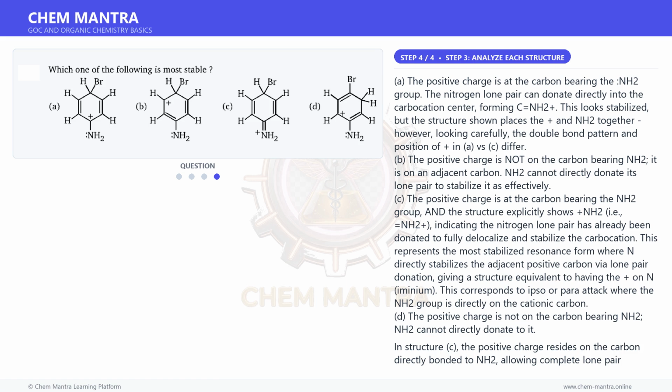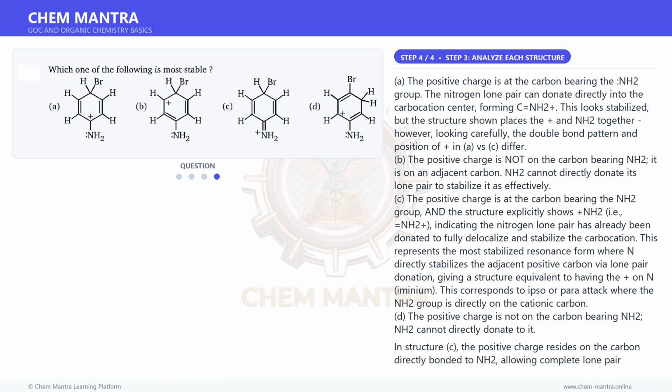B. The positive charge is not on the carbon bearing NH2, it is on an adjacent carbon. NH2 cannot directly donate its lone pair to stabilize it as effectively. C. The positive charge is at the carbon bearing the NH2 group, and the structure explicitly shows plus NH2, i.e., =NH2+, indicating the nitrogen lone pair has already been donated to fully delocalize and stabilize the carbocation.